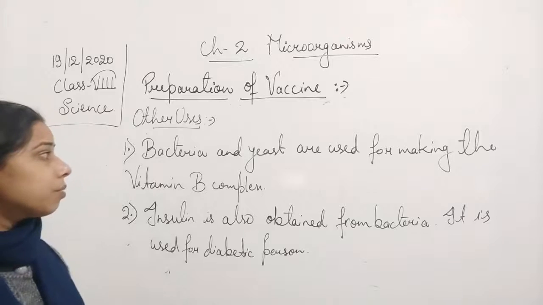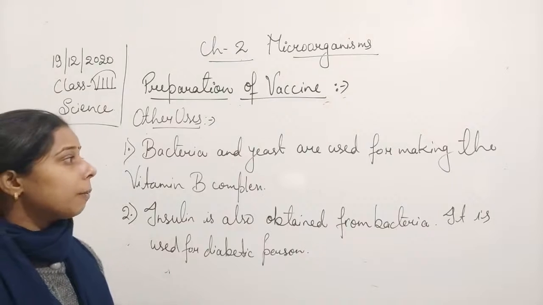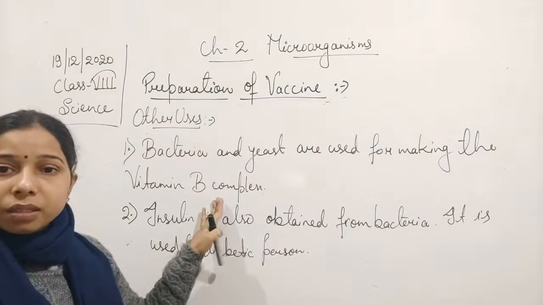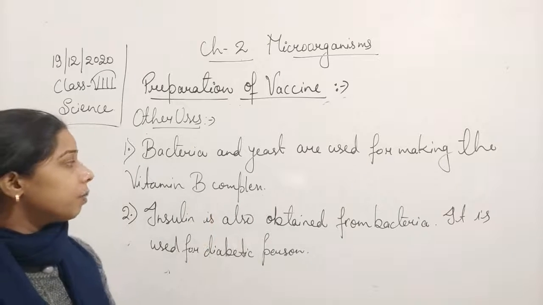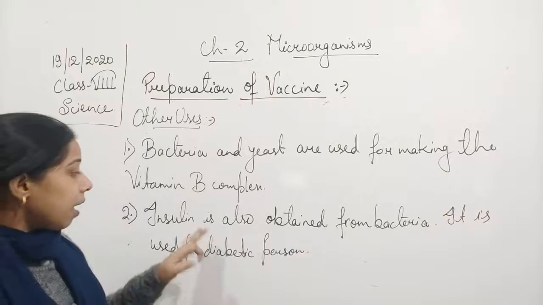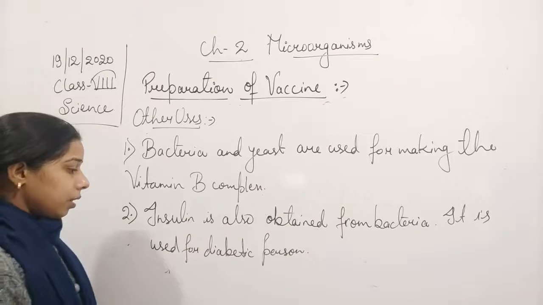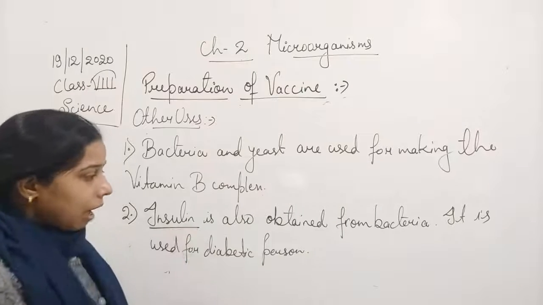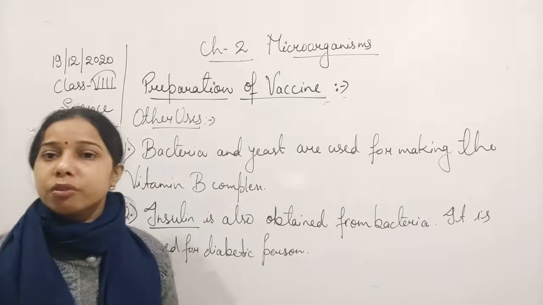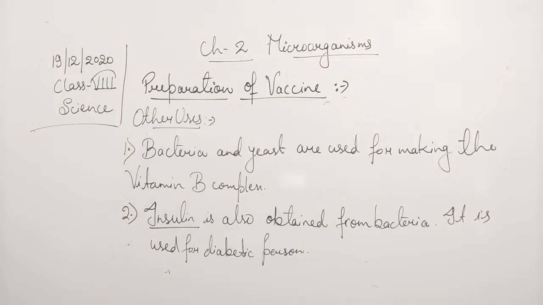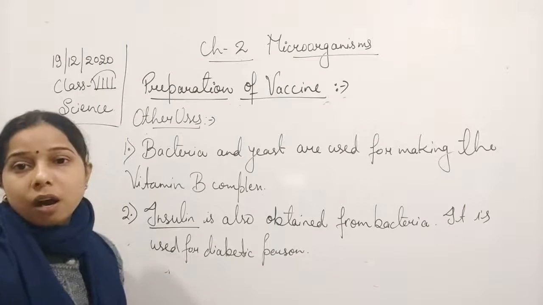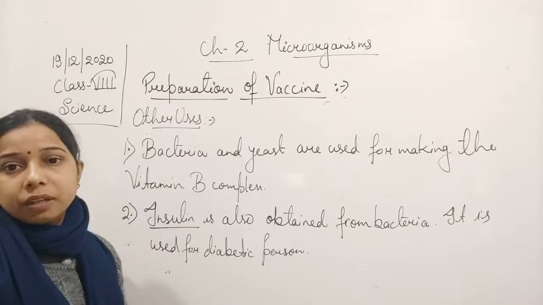Okay, so bacteria and yeast are used for making the vitamin B complex. Vitamin B is very important for us. Insulin is used for the diabetic person, and it can be obtained from bacteria, for a person who is having diabetes.